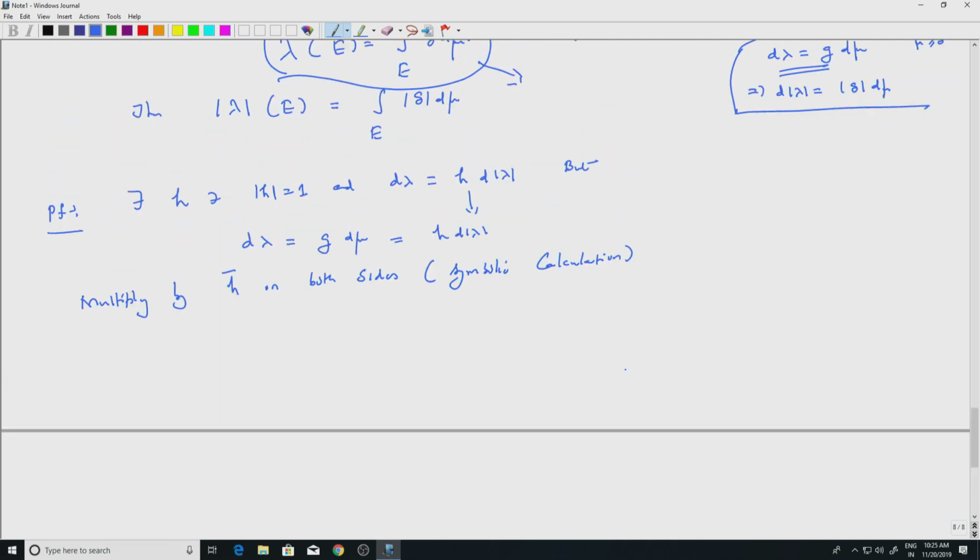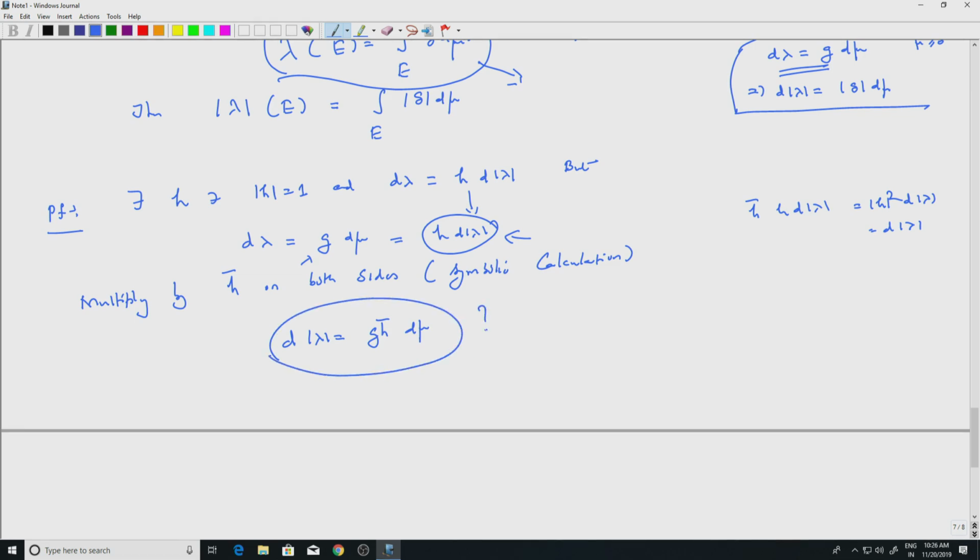Multiplying by H bar on the first side, I get H bar H d mod lambda. H bar times H is mod H squared, but mod H is 1, so this is d mod lambda. On the other side you get G times H bar. So, we get d mod lambda equal to G H bar d mu. That is what we should get if we multiply by H bar on both sides. But this has to be justified, because we just multiplied some symbols.